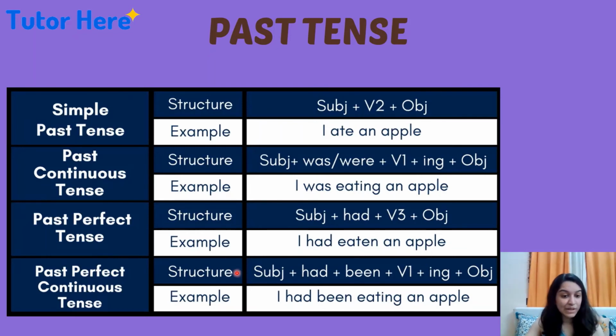So the last one, past perfect continuous tense, is a combination of both these sentences. And always remember that in the structure, in past perfect continuous tense or in present perfect continuous tense, the word been will always be there. So, I had been eating an apple.